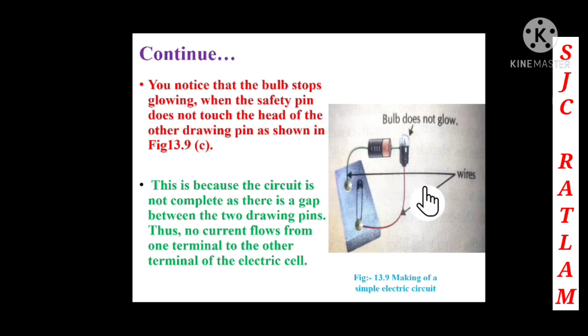So why is it happening children? This is because the circuit is not complete. So you can see children, the circuit is not complete. Why? Because there is a gap between the drawing pin and the safety pin. Because of that, no current is flowing from one terminal to the other terminal. That's why the bulb does not glow in this circuit.